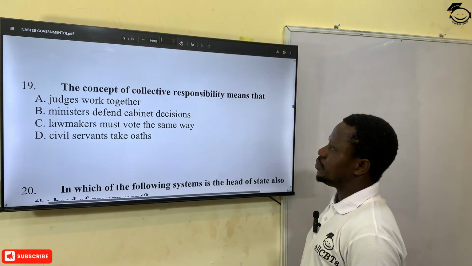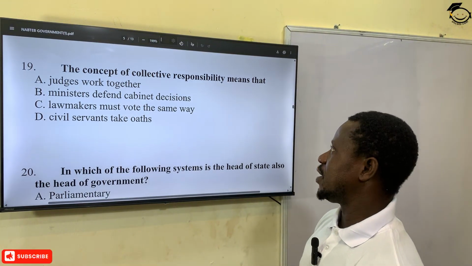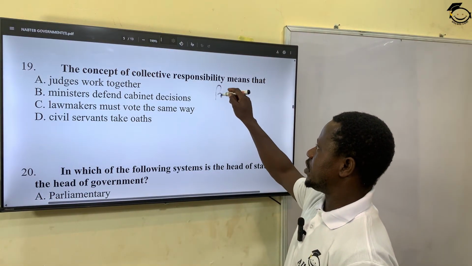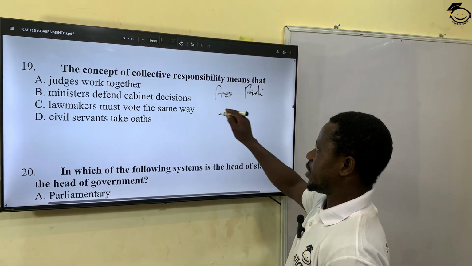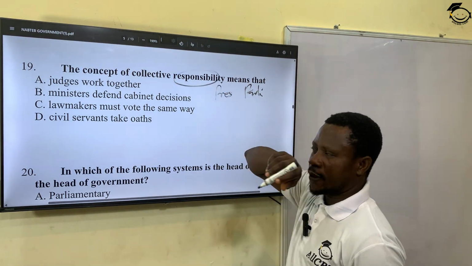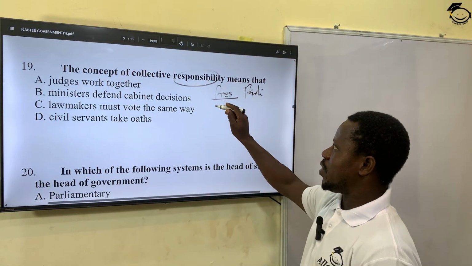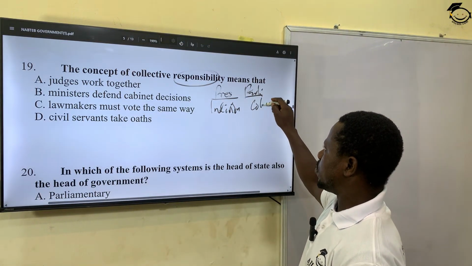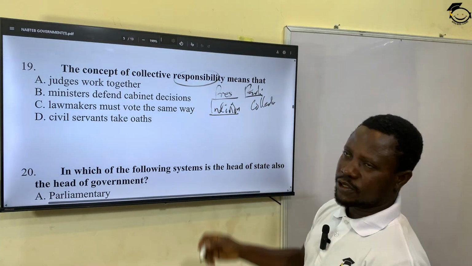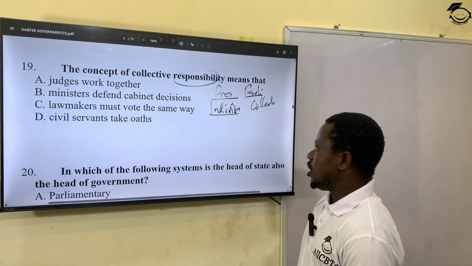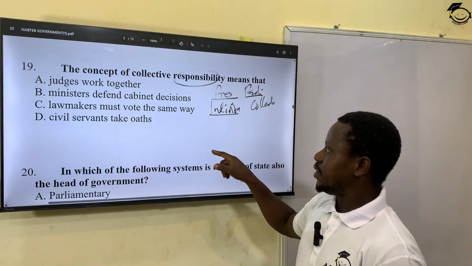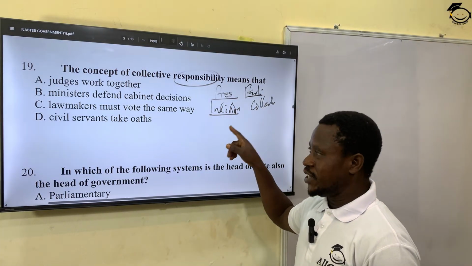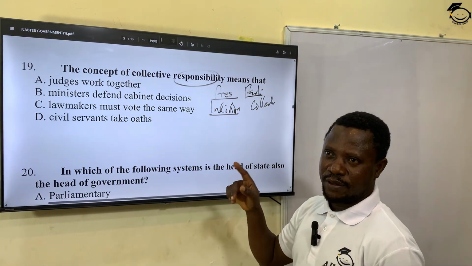The concept of collective responsibility means collective responsibility. Well, this is under the types or systems of government where you have presidential and parliamentary, right? When you talk about responsibility of the ministers, under the presidential system of government we have individual responsibility of the ministers, while under parliamentary we have collective responsibility of the ministers. Individual responsibility of the minister means that if a minister does well, such minister will be praised by the president. If he didn't do well, the same minister will be what? Fired or blamed by the president.